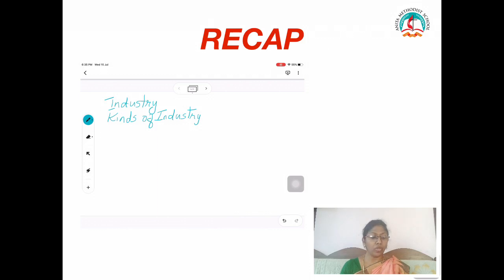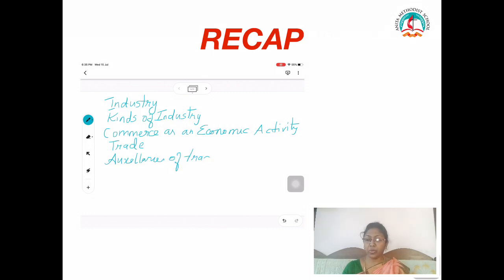Next we saw what is commerce. Commerce is all those economic activities which include buying and selling of goods. Under that we saw trade. What is trade? Buying and selling, from the production center to the consumption center. So trade helps as a link between production and consumption. Then we saw the auxiliaries of trade: transportation, banking, insurance and warehousing.